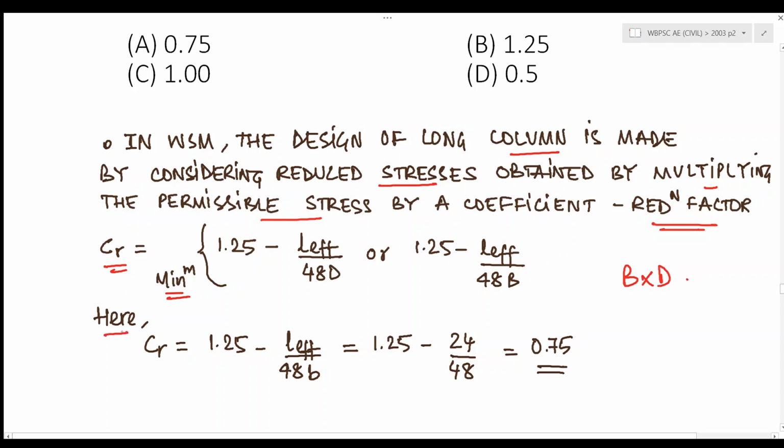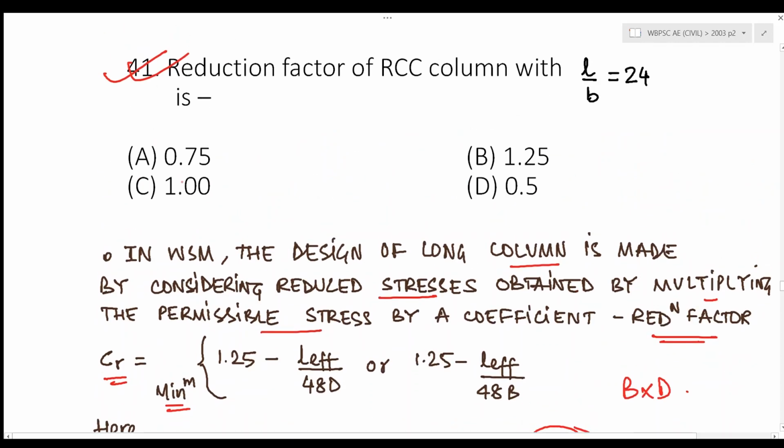In this particular question, the reduction factor is given by 1.25 minus L effective by 48B, where L by B is given as 24. So if we just replace the values, the reduction coefficient would come out to be 0.75. So the answer should be A. The answer should be A for this particular question.